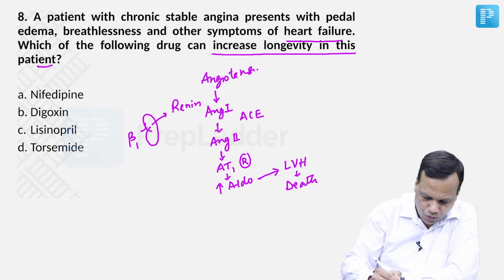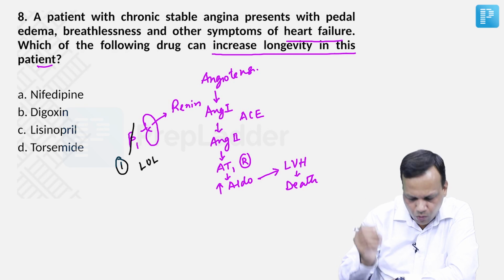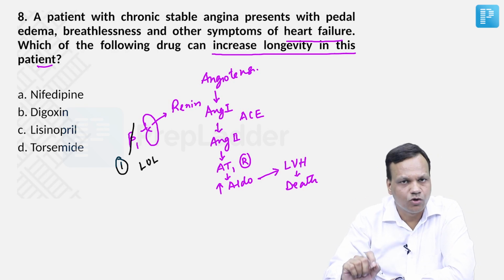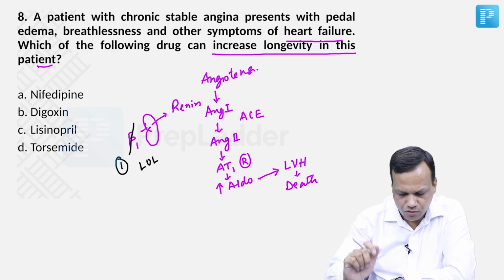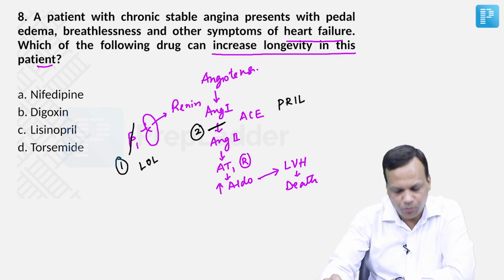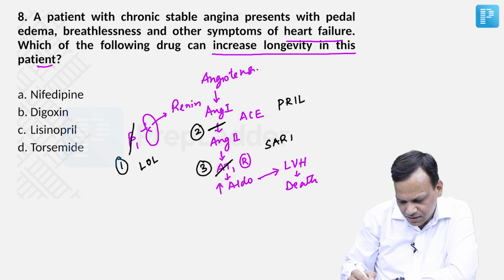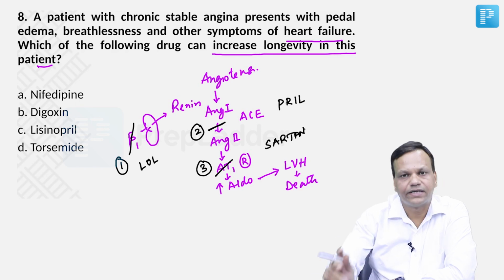And the drugs which do so are, number 1, beta blockers. That means the drugs ending with -lol, like carvedilol, bisoprolol, and metoprolol. Then we have drugs which inhibit ACE. That means the drugs ending with -pril, like lisinopril, enalapril, captopril. Then we have drugs which are AT1 receptor blockers. That means the drugs ending with -sartan, like losartan, valsartan, telmisartan.